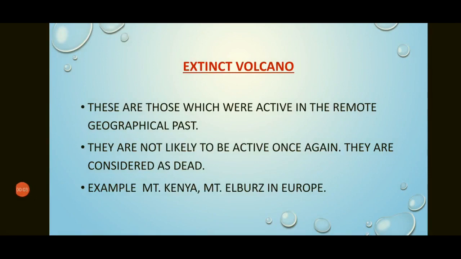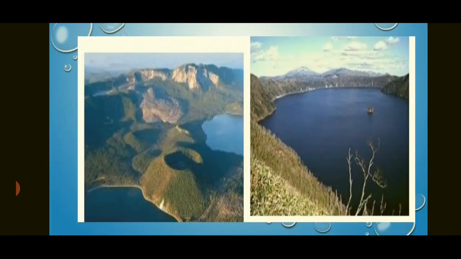The third type is the extinct volcano. These are those volcanoes which erupted millions of years back in the geographical past, and they will not erupt in the future. It has been checked by geographers that they have not erupted any material for a long time, since the geographical past, so they are considered dead volcanoes. Examples are Mount Kenya and Mount Elbrus in Europe. Now you can see these are the areas which are dead volcanoes.